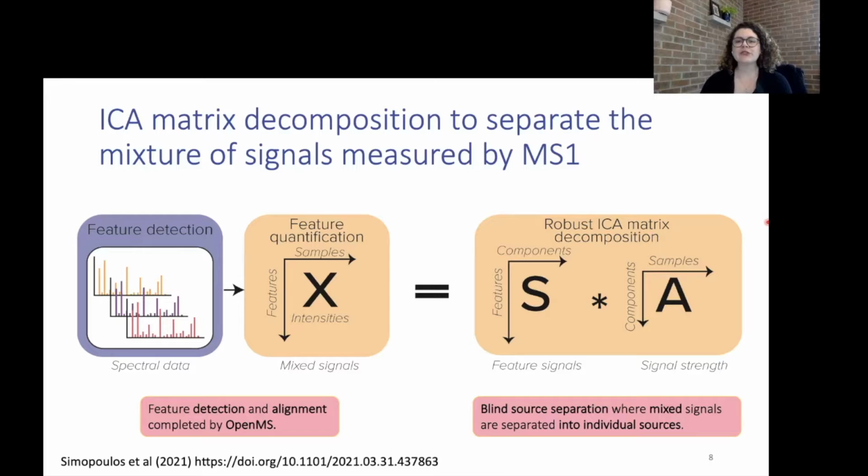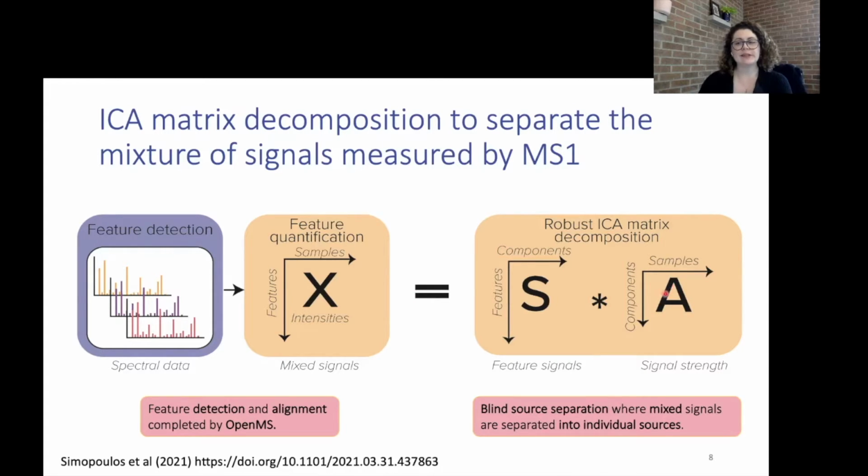In more detail, we first detect and align MS1 features. This can be done using a variety of different software, but we chose to use OpenMS for its flexibility and command line interface. Once our features are quantified, a robust independent component analysis, or ICA, implementation is completed using the number of components that are automatically chosen by principal component analysis.